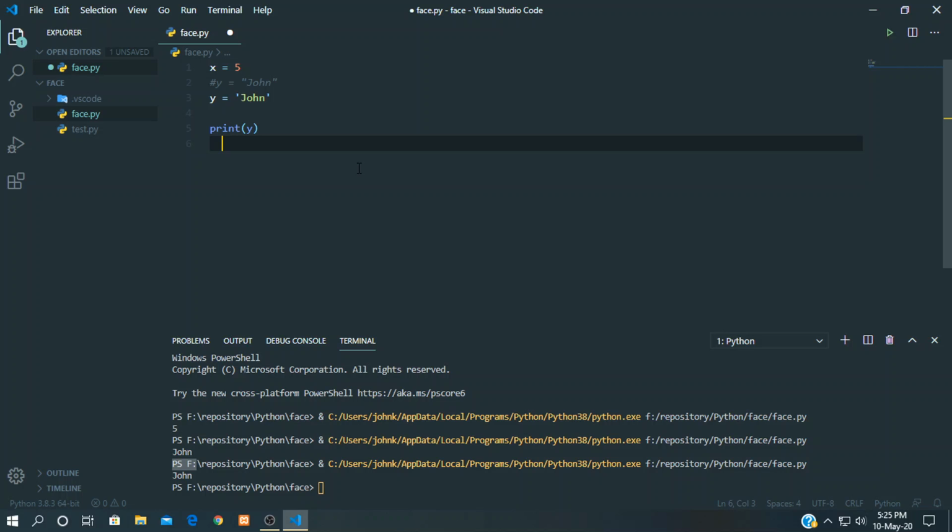A variable name cannot start with a number. A variable name can only contain alphanumeric characters and underscores. Alphanumeric characters just mean A to Z and 0 to 9 and underscore.